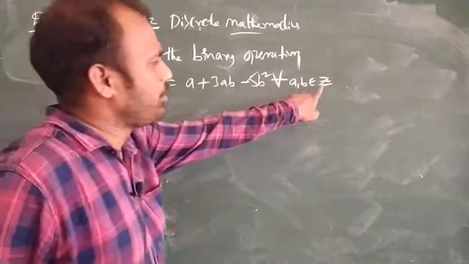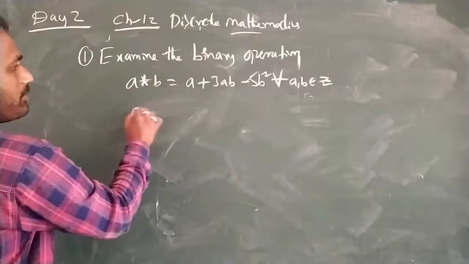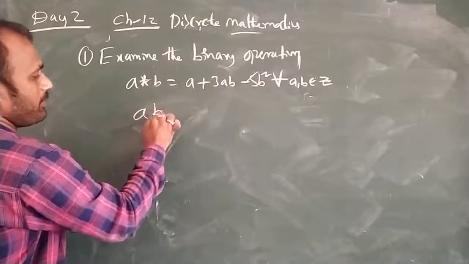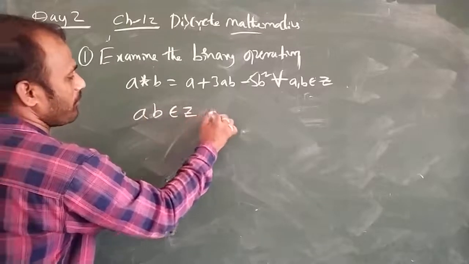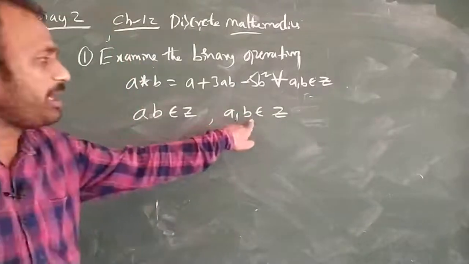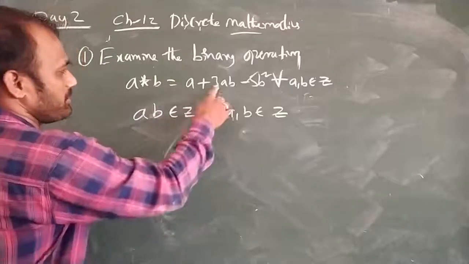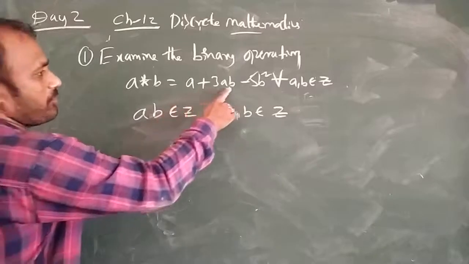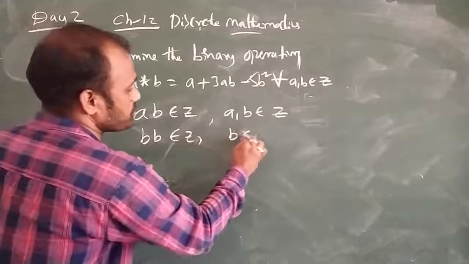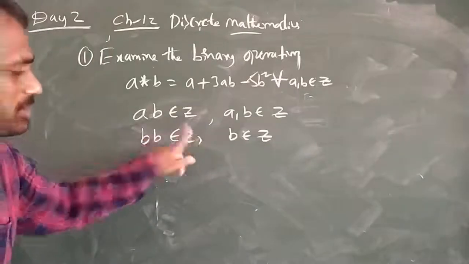Here we can see that a belongs to the integers. Here the product ab: already we learned that ab will belong to Z, because a comma b belongs to Z. Since a comma b belongs to Z, the product of the two numbers also will be an integer. Next, b square. So b into b also belongs to Z, because b belongs to Z.